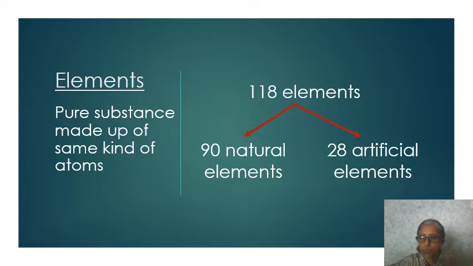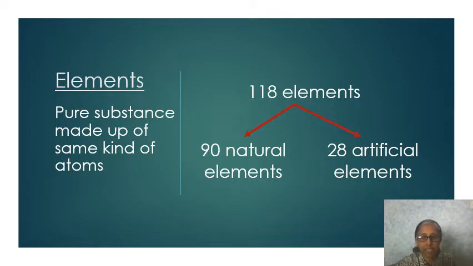Now we learn about elements. The first point you got to remember is they are pure substances. What do you mean by saying pure substances? They have only one kind of atoms. Each element you take, you will find it has the same kind of atoms. So far, 118 elements are known to us.